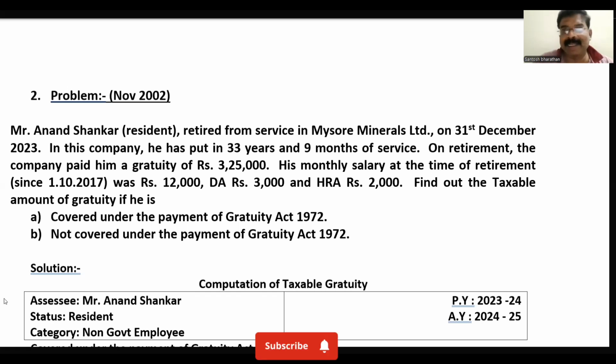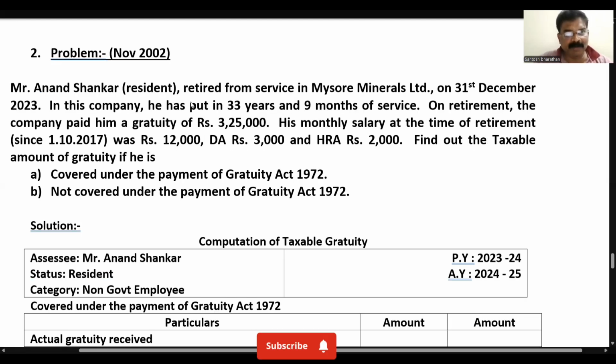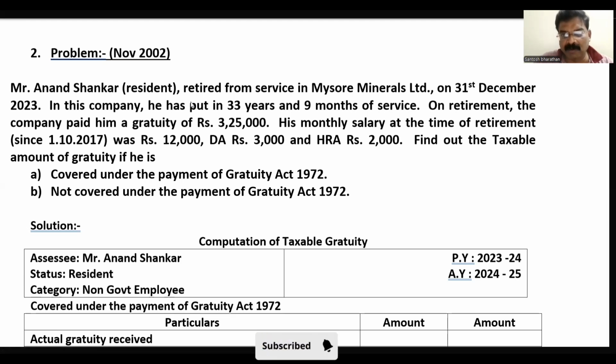This is basically an examination problem which appeared in the exam in the month of November 2002. First, I'll read the problem, we'll understand the problem, and later on we'll solve the problem. Mr. Anand Shankar, resident, retired from service in Mysore Mineral Limited on 31st December 2023.